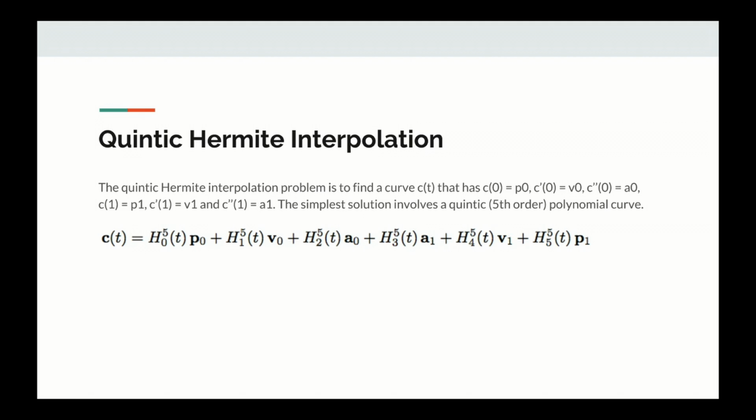So the mechanism I decided to use for path selection is called quintic-Hermite interpolation. Basically, this is a mechanism that allows you to find a polynomial such that it has certain function values, first derivatives and second derivatives at the start and the end of the function that you specify. You end up with these 6 basis functions, which are fifth-order polynomials. You multiply them by your 6 parameters for the function values, first and second derivatives. You sum them, and you get a polynomial that has those first and second derivatives and function values.